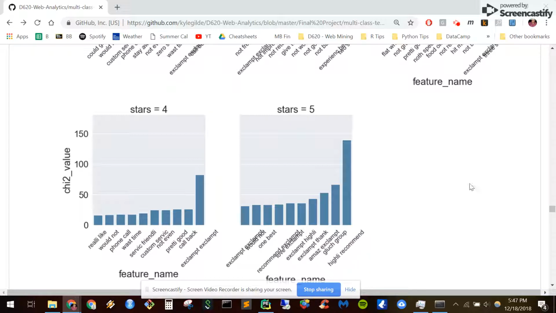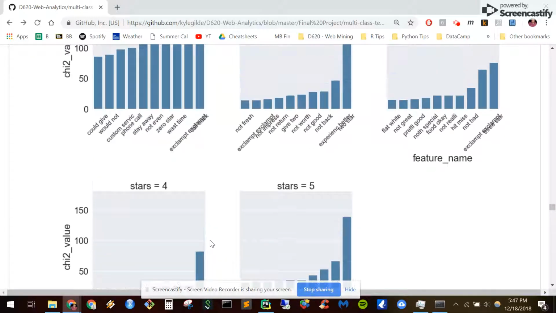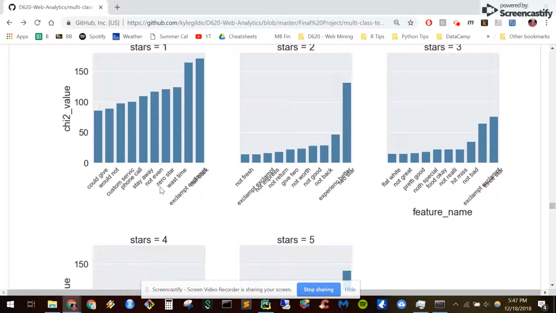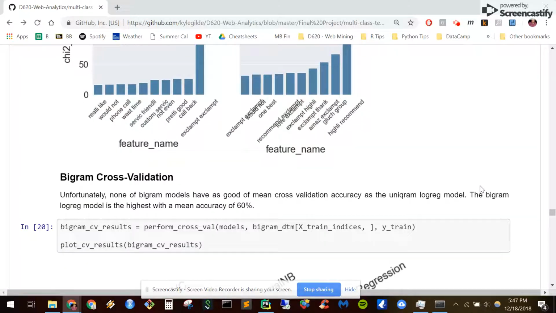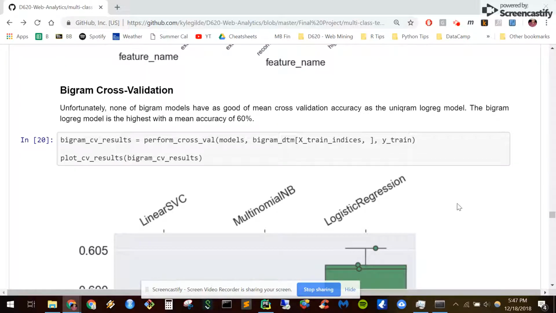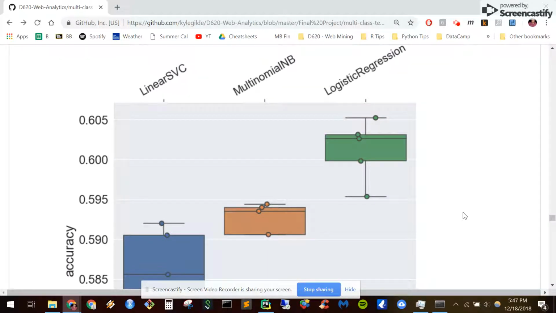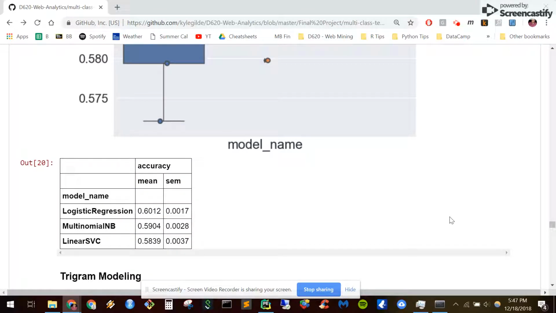We have some double exclamation points in some places that are really important. And then we also see where in the review text they actually say 0 star, 2 stars right here, and 3 stars. So, of course, that would be highly correlated with the class. The result of our model fitting is that, again, logistic regression came out on top, but everything was much lower using the bigram features.